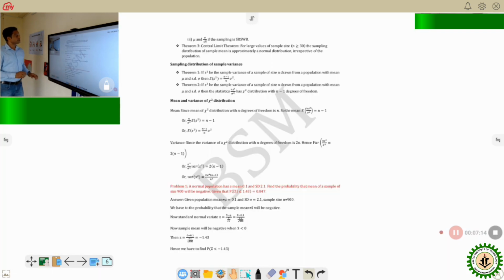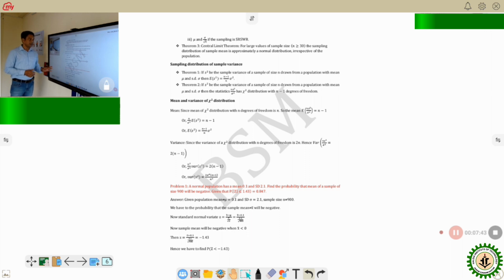Next, sampling distribution of sample variance. Look, two things we need to consider, whether the problem is related to population mean or population variance. If it is population mean, then two distributions to consider. One is Z distribution, meaning standard normal distribution, or it can be a T distribution, student T distribution.